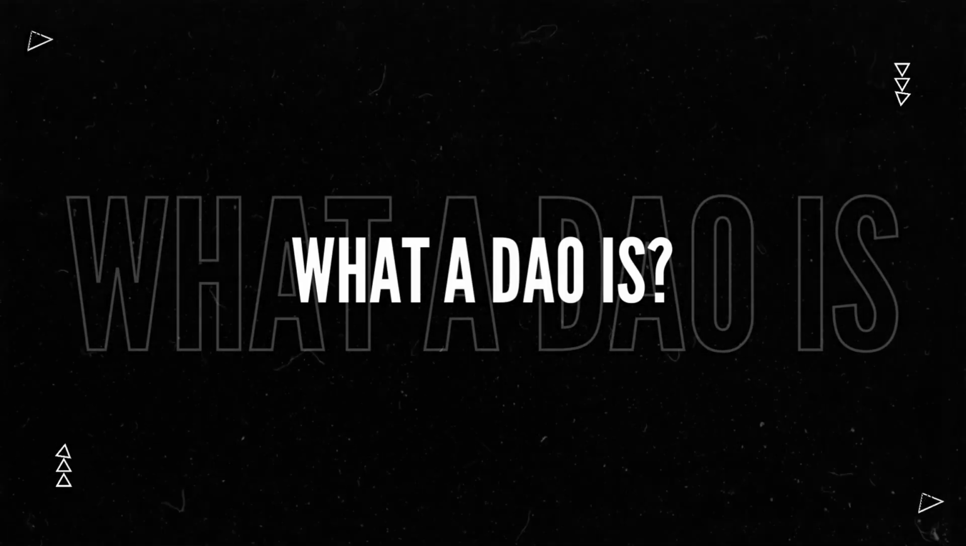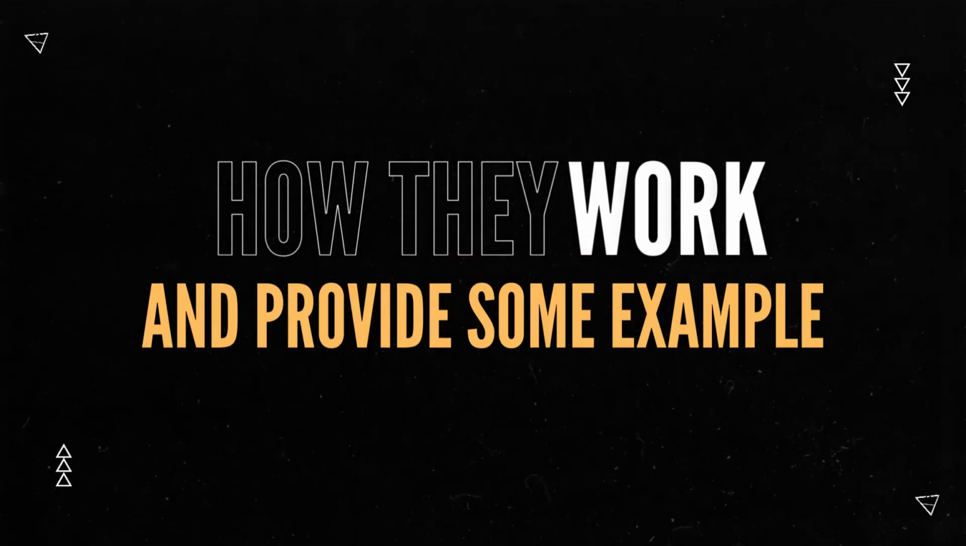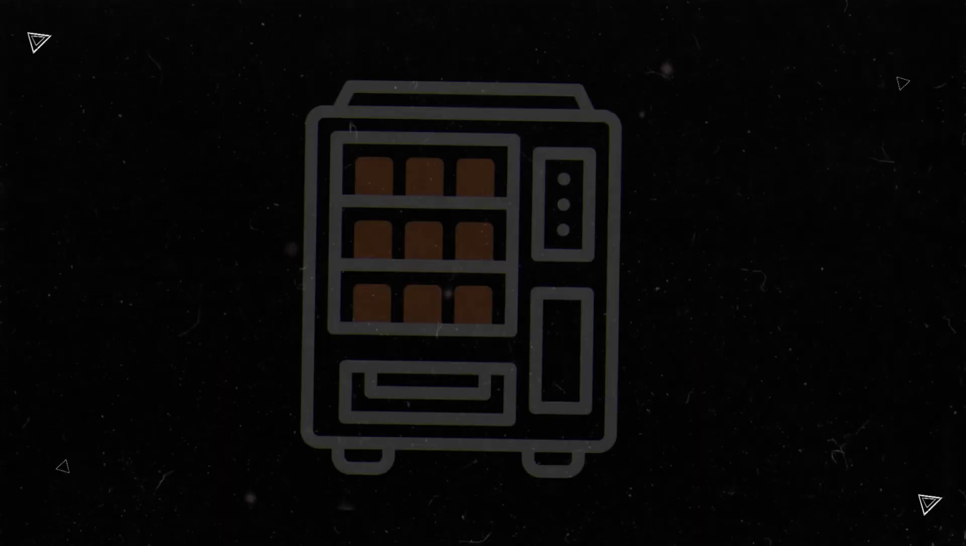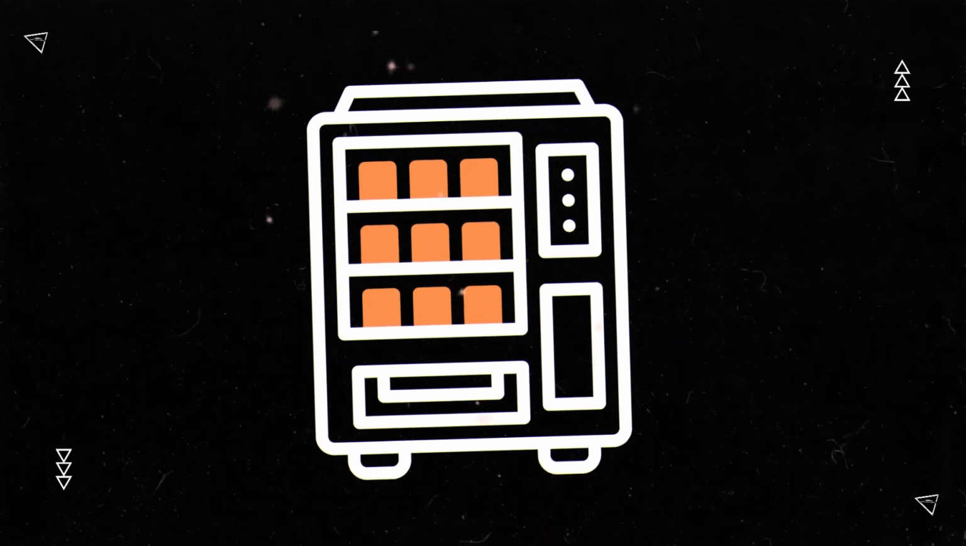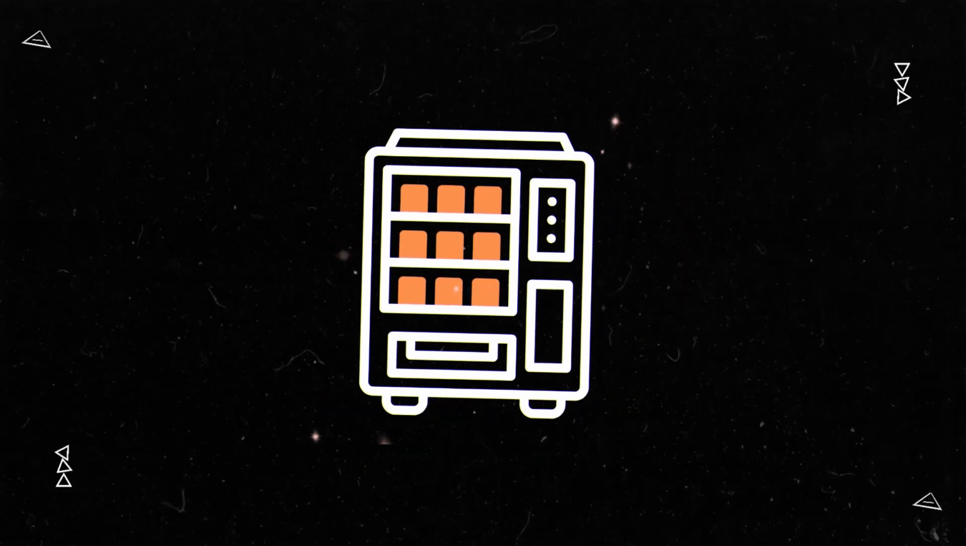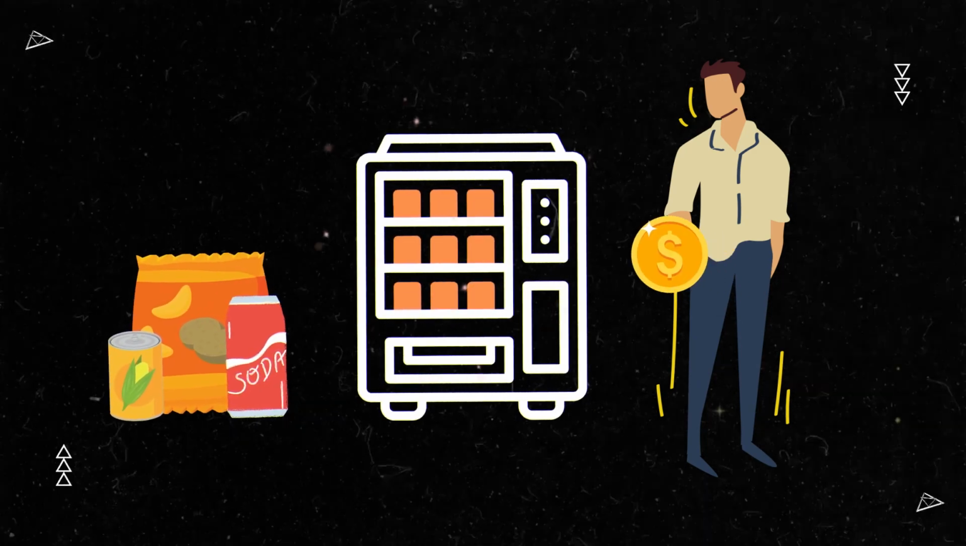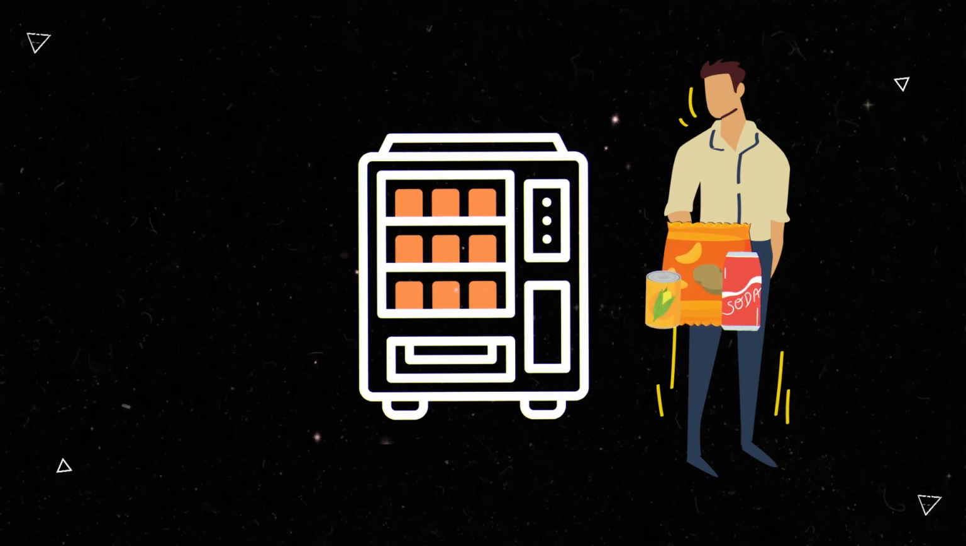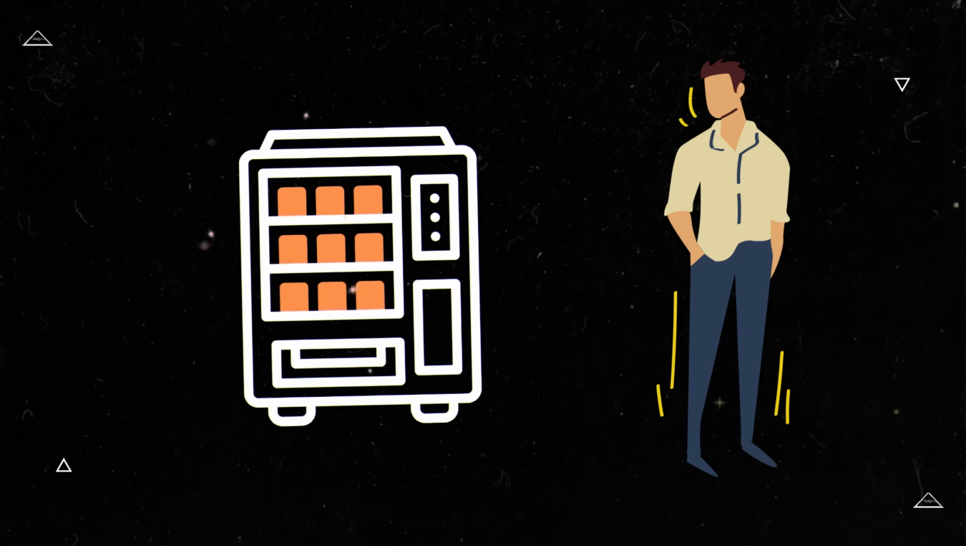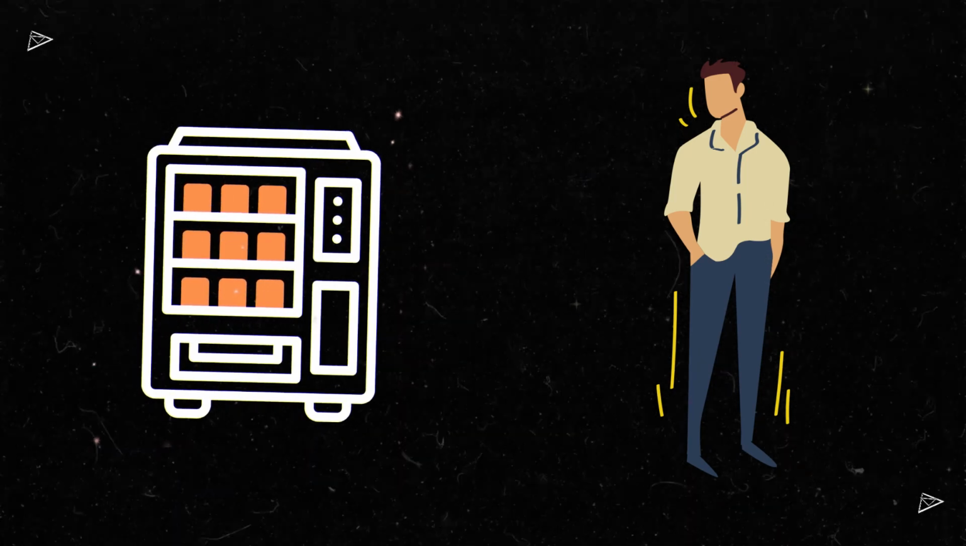In this video, we will define what a DAO is, explain how they work, and provide some examples of where they might be useful. You're undoubtedly familiar with how a vending machine works. It serves as a go-between for your food desires. You pay a machine and it gives you the snack you purchased. The vending machine, despite its great technological capabilities, is still operated by people.